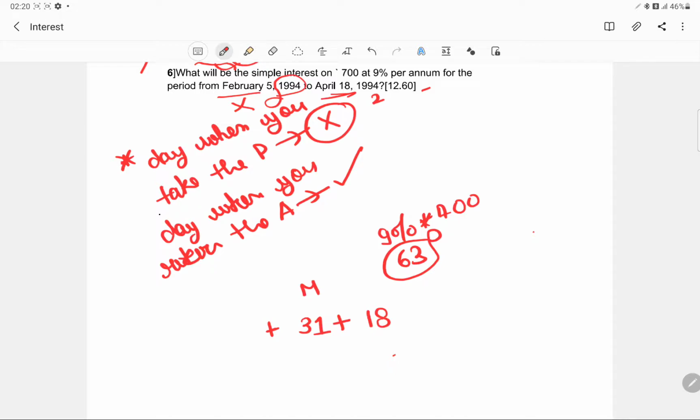Since 1994 is not a leap year, it has 28 days, and since 5 days are excluded, this is 23. So 31, this would be 64, and this would be 72.